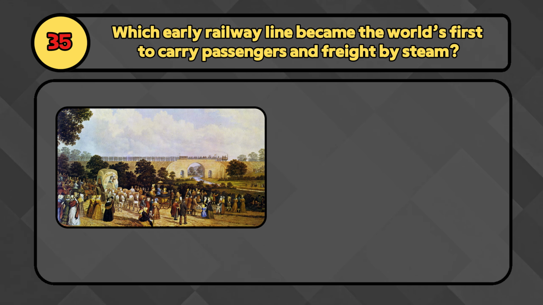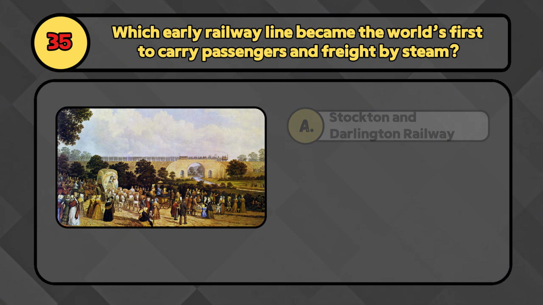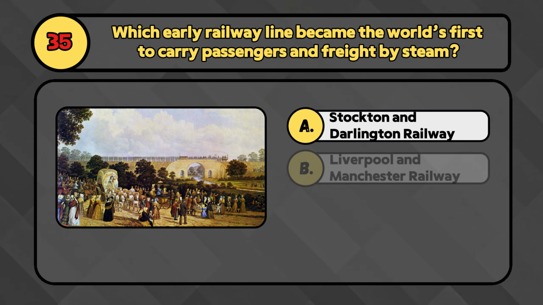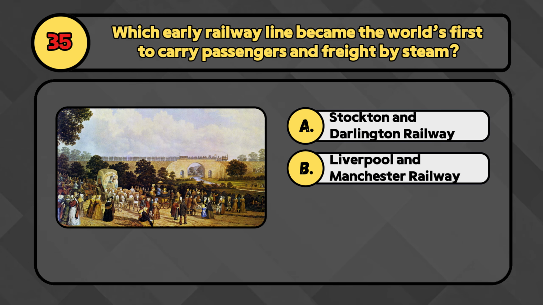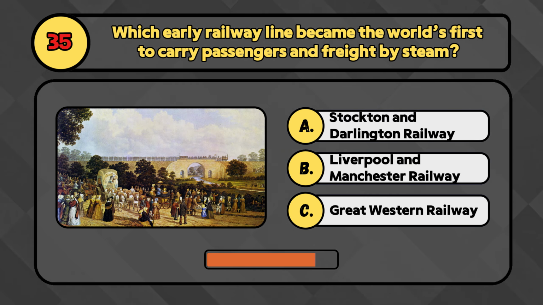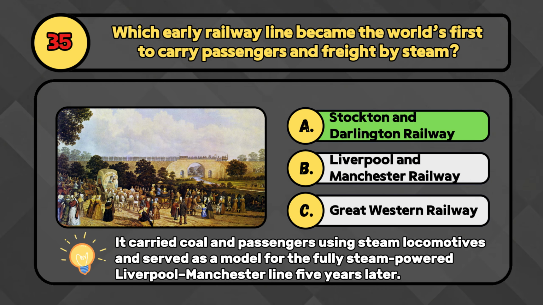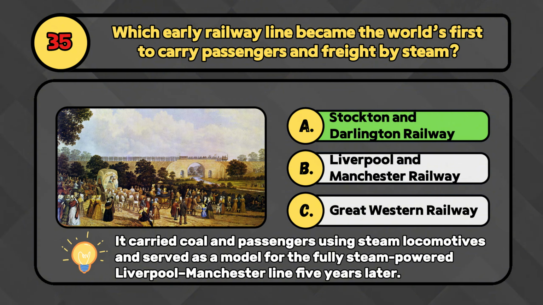Which early railway line became the world's first to carry passengers and freight by steam? Was it the Stockton and Darlington Railway, the Liverpool and Manchester Railway, or the Great Western Railway? The answer is the Stockton and Darlington Railway, opened in 1825 as the first public steam railway in history.